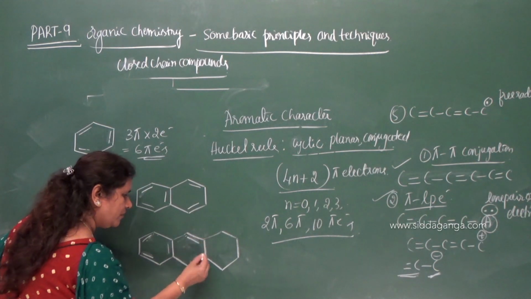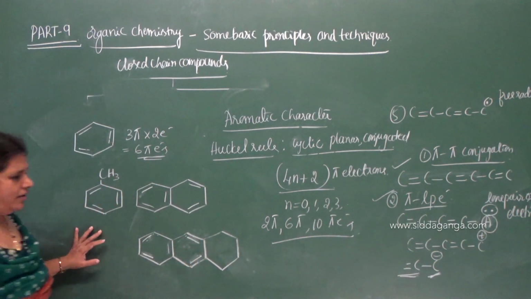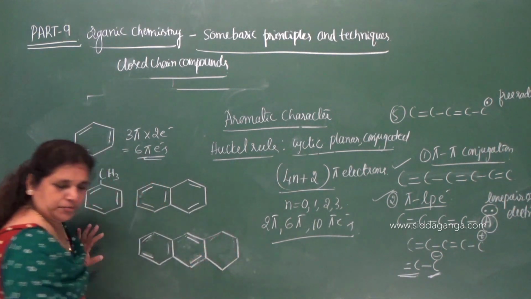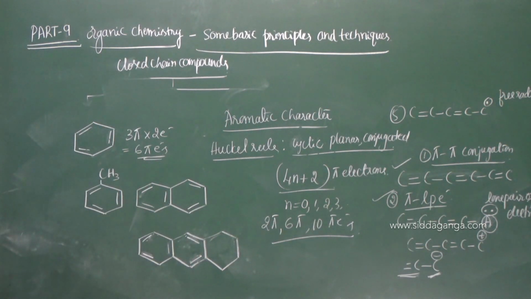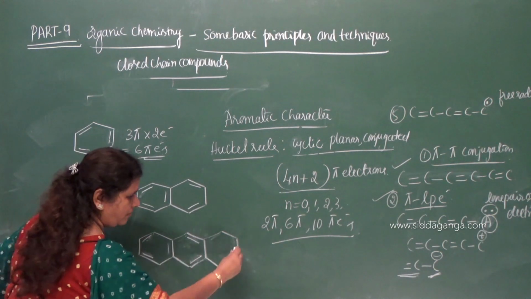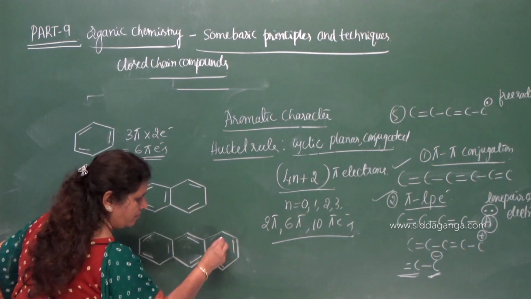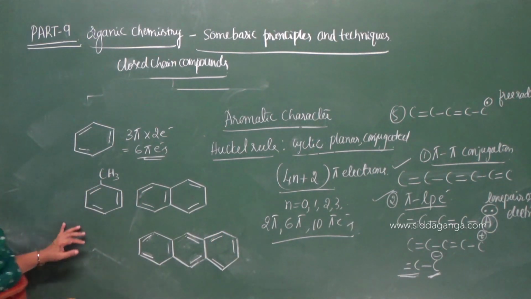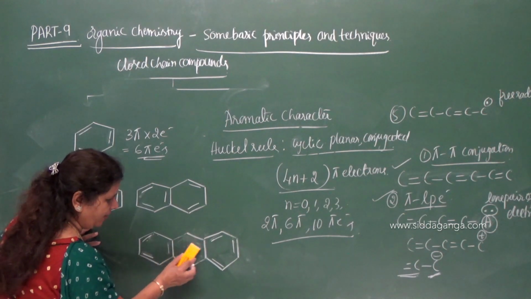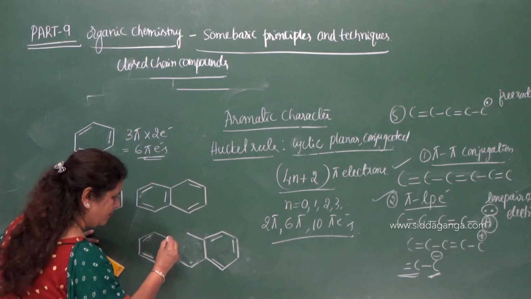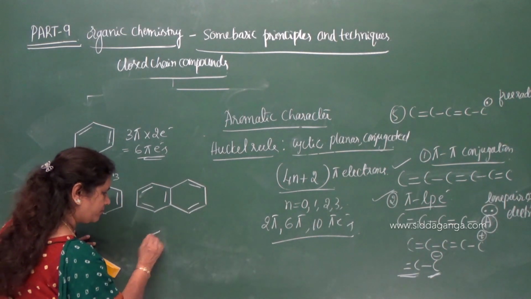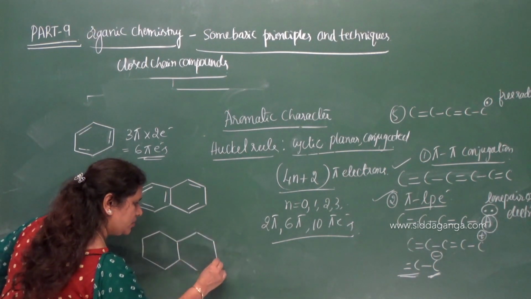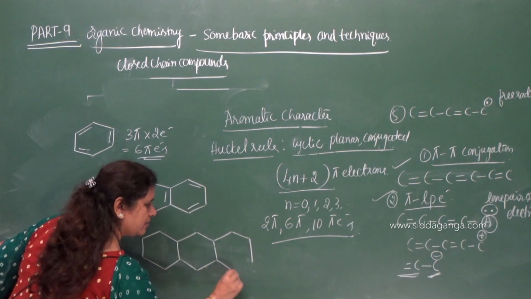At the alternate position, we have to write the double bond here. At the alternate position, we have to write the double bond in the anthracene. This is anthracene. Let me give this double bond here. Three closed chain rings.